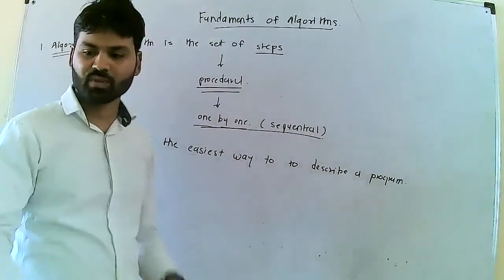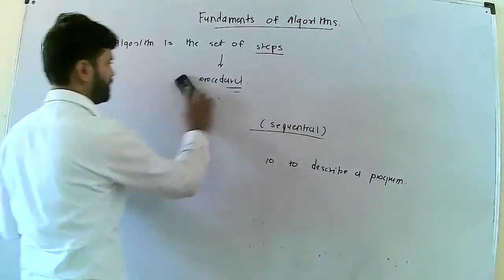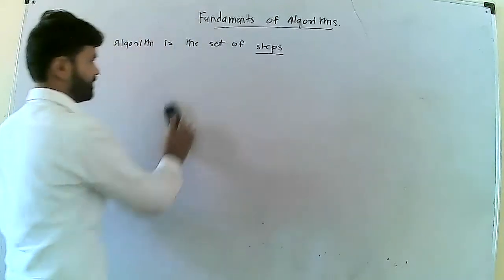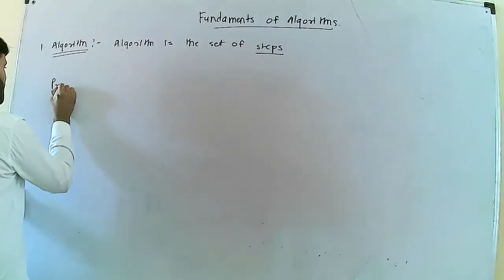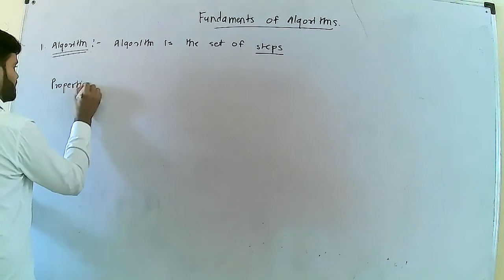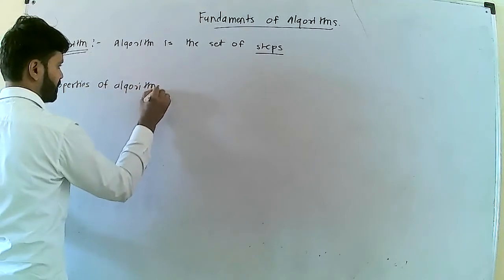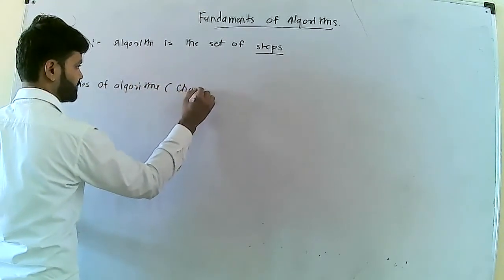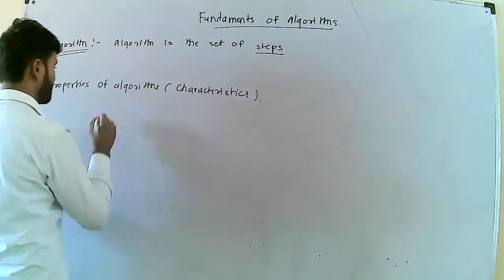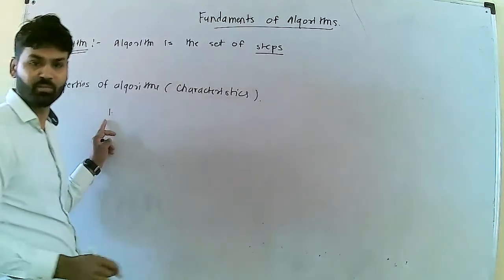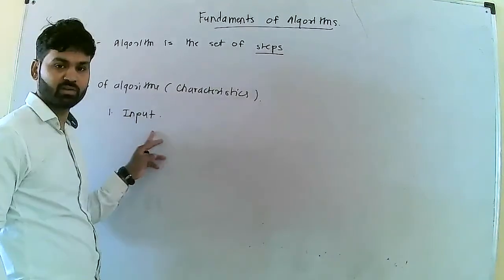Then various properties of your algorithm. Properties or characteristics. First one is input.